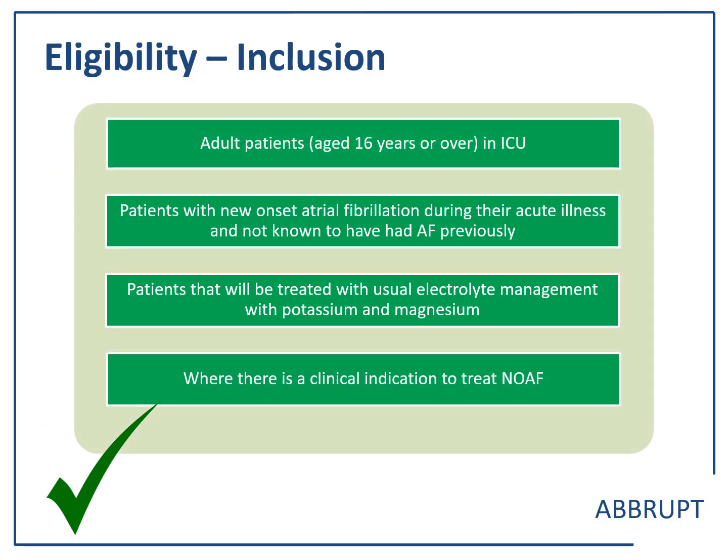The inclusion criteria is any adult patient aged 16 years or over in ICU, patients with new onset atrial fibrillation during their acute illness and not known to have had a previous history of AF. This is really important and we ask you to check the patient's medical notes to ensure there is no previous history documented. Patients that will be treated with usual electrolyte management with potassium and magnesium and where there is a clinical indication to treat NOAF.